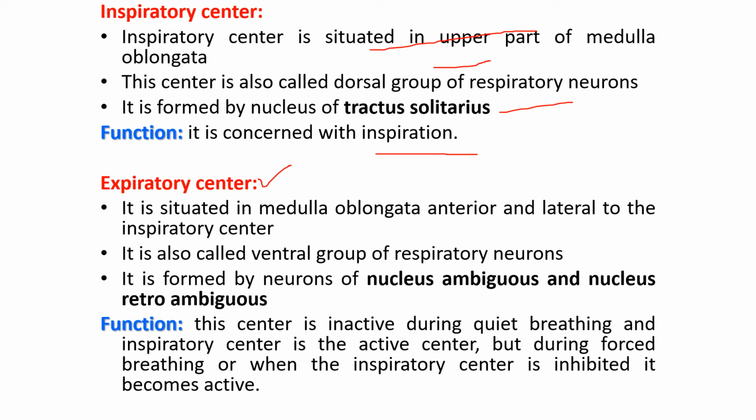This center is inactive during quiet breathing. During normal breathing, it is very inactive. The inspiratory center is the active center, but during forceful breathing, when the inspiratory center is inhibited, this becomes active. For forceful breathing, the ventral group of neurons is active.